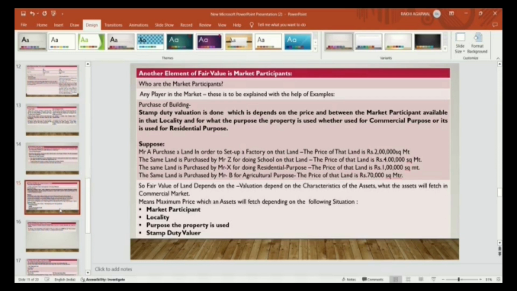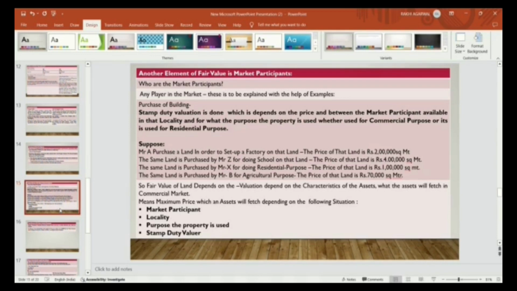Market participants means the price which is available between the market participants depends on the locality, and for what purpose the property is used, whether it is used for production, factory, commercial use, whether it is used for residential purpose, or whether it is used for agriculture purpose. The purpose is to be checked while determining the fair value of that property. So the purpose is to be checked whether used for commercial purpose or used for residential purpose.